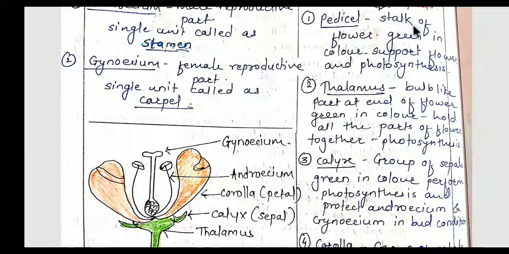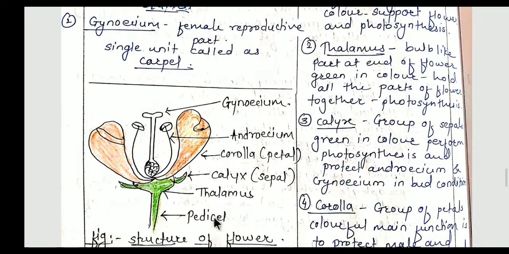Pedicel is the stalk of the flower which is green in color, supports the flower and performs photosynthesis. So this is pedicel, the stalk of the flower, which is green in color. Its main function is to support the flower, and another one, as it is green in color, it has chlorophyll pigments, so it performs photosynthesis.